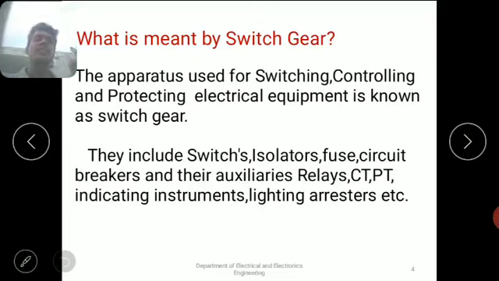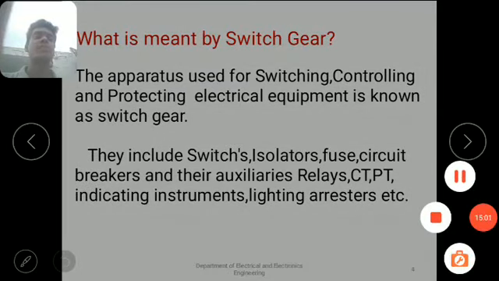Relay is an electromagnetic equipment that sends the signal to the circuit breaker. Then only the circuit breaker will operate. That means, first of all, the relay will operate whenever a fault occurs in the system. Then the signal passes to the circuit breaker and the circuit breaker opens. That is the main function of relay.